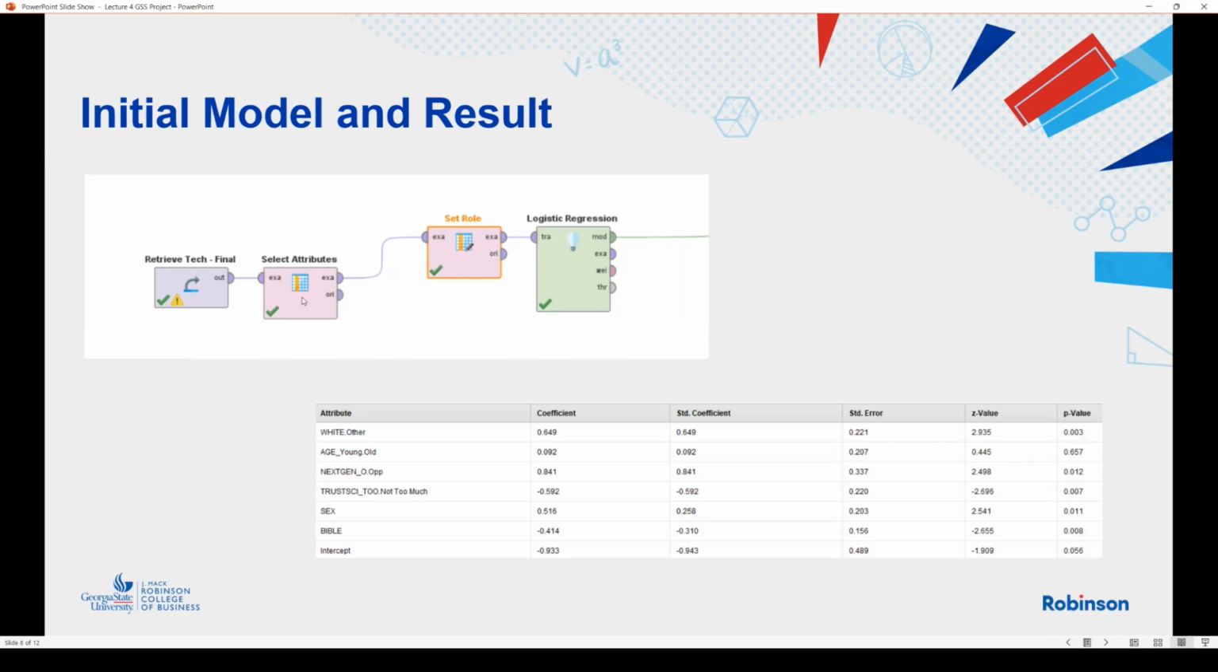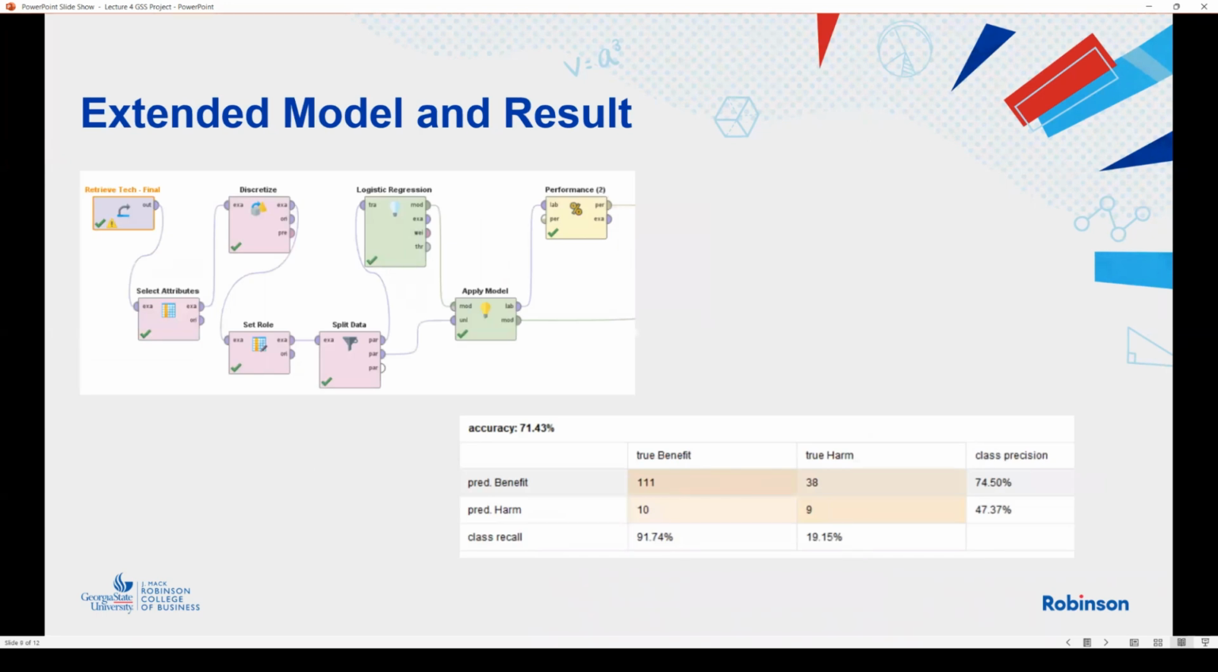I select attribute, I select the role. So my target variable is whether technology benefits or not. And I use the logistic regression, and I will show the screen soon, but I can see Bible is a very important factor. It's significant, and your gender is also significant. And I also do